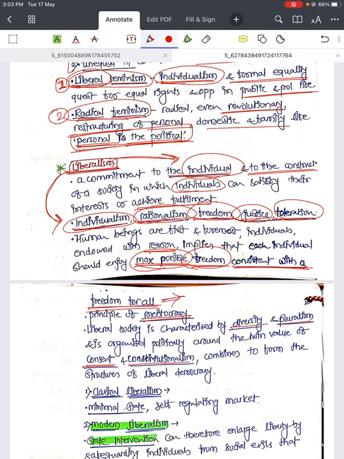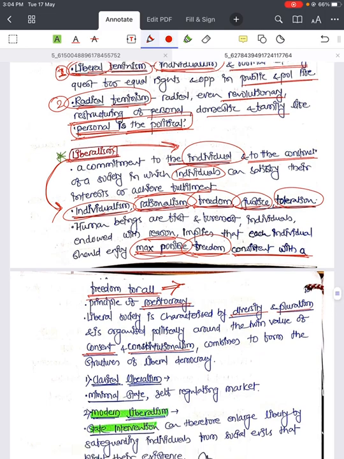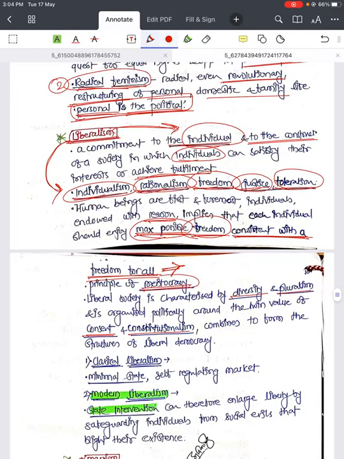That means if you want to enjoy your freedom, you should not hamper others' freedom, right? You can stretch your arm, but it should not come close to your nose. There is a proverb or quote like that. So your freedom should be consistent with freedom for all. Again, the principle of meritocracy is an important component of liberalism.